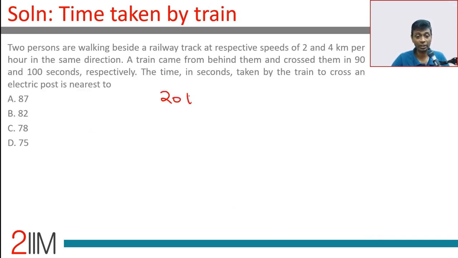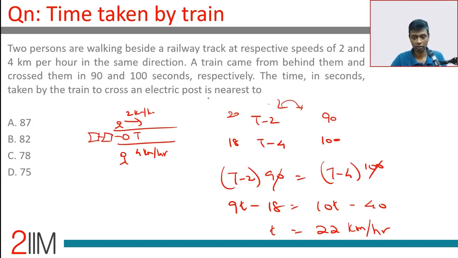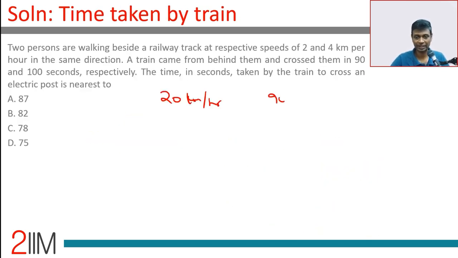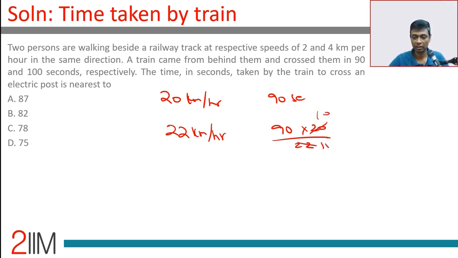So traveling at 20 kilometers per hour, the train takes 90 seconds. Traveling at 22 kilometers per hour, how much time will the train take? 90 into 20 by 22. Make it 11, make it 10. 900 by 11. You go 8 times 11 is 88, 81 point some large number, 82 is the answer.